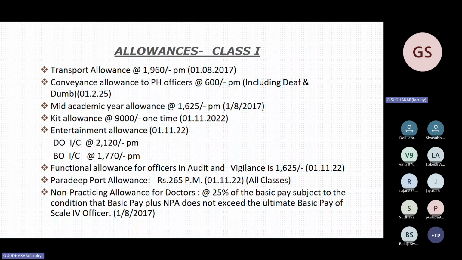Entertainment allowance, for divisional office in charge and branch in charge, is 2,120 and 1,770. This has been asked only once or twice. But kit allowance is very important. It has been asked 5 or 6 times.